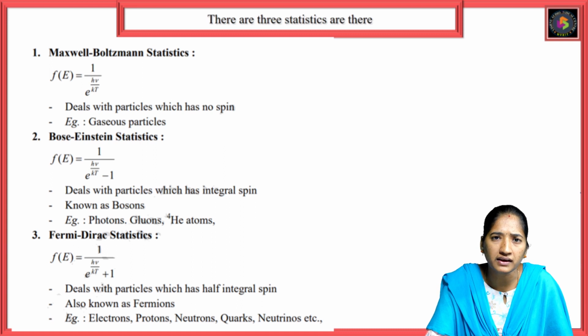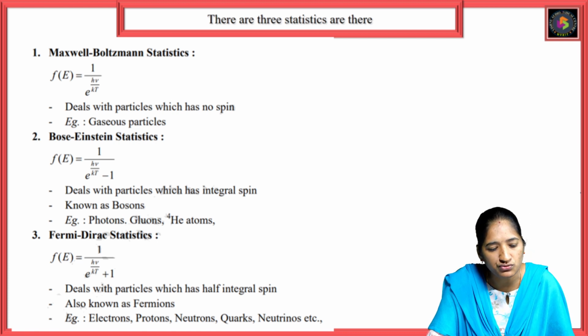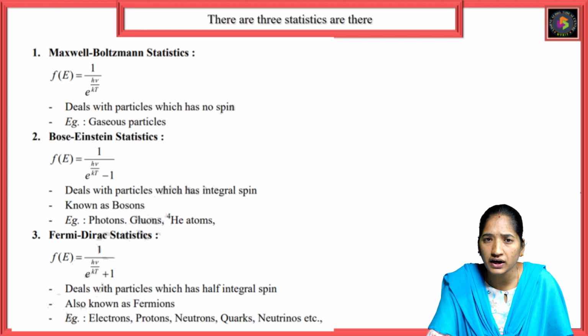The second is Bose-Einstein statistics. The distribution function F of E equals 1 by e power (E minus u) by kT minus 1. According to BE statistics, it deals with particles which have integral spin.